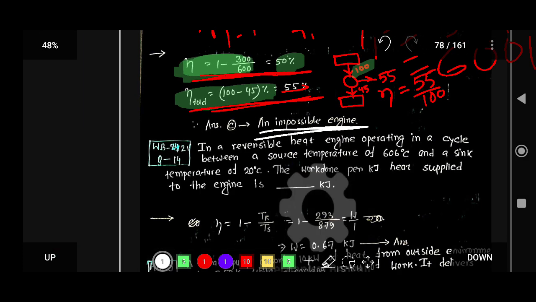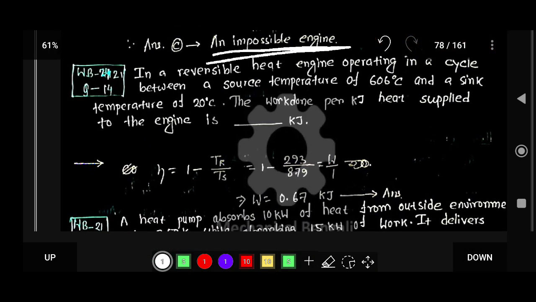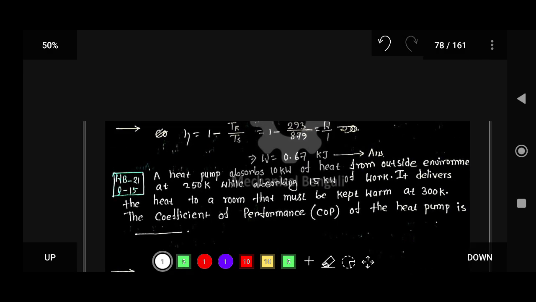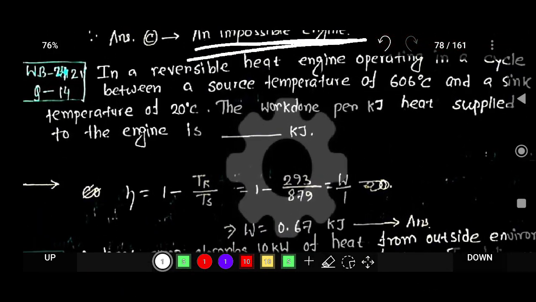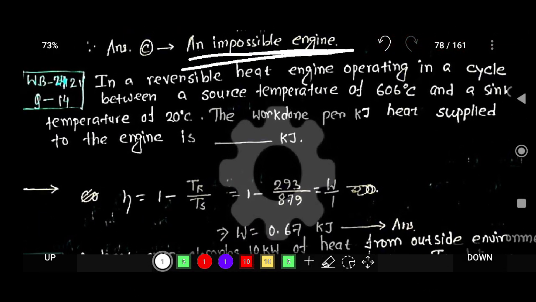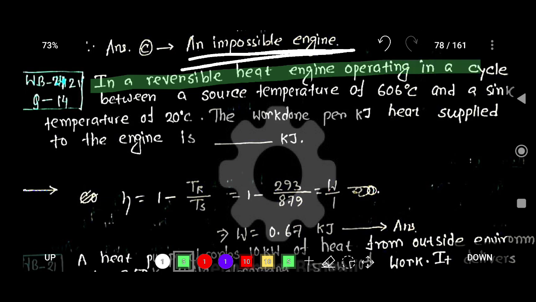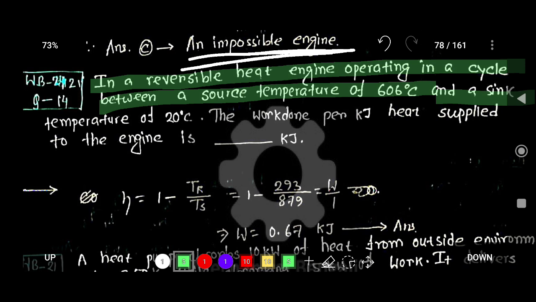Okay, next focus on another question. Try to understand this question. A reversible heat engine operates in a cycle between a source temperature of 606 degrees Celsius and a sink temperature of 20 degrees Celsius.